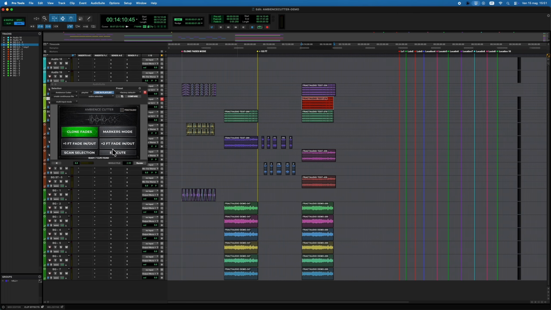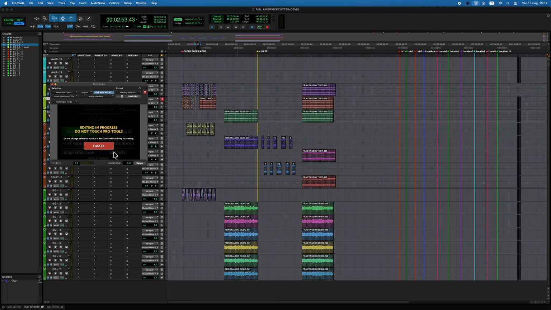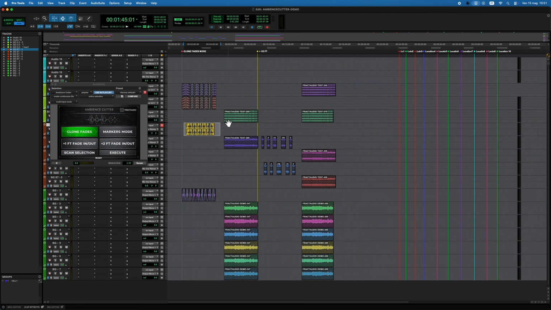The tool is completely format independent. Your reference track can be mono or multi-channel, and the same goes for the tracks you are editing. It features 4 operating modes.